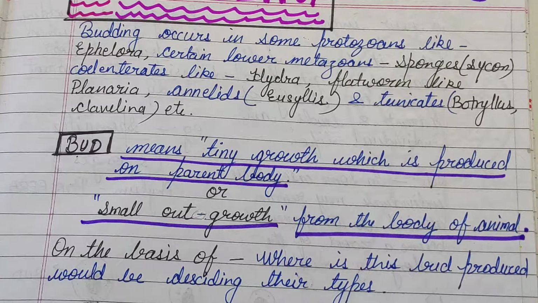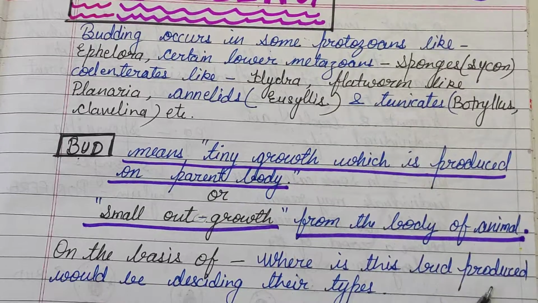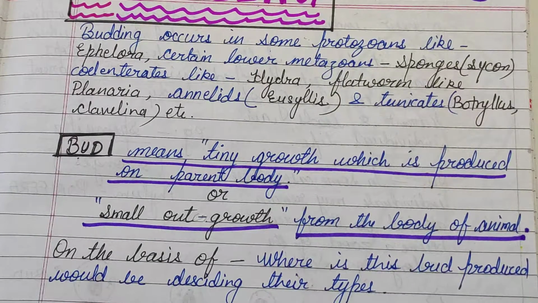On the basis of where this bud is produced, we decide their types. It is important.